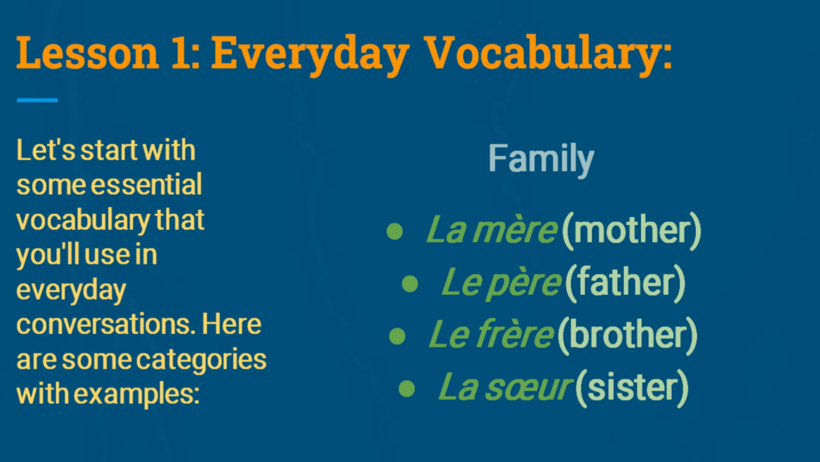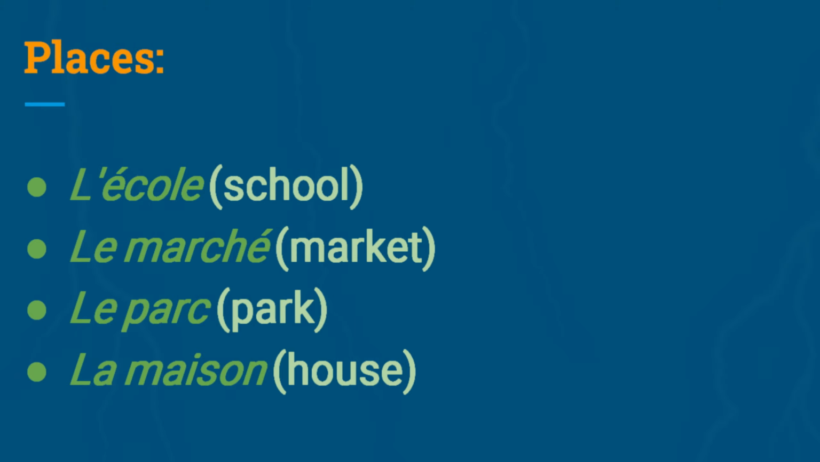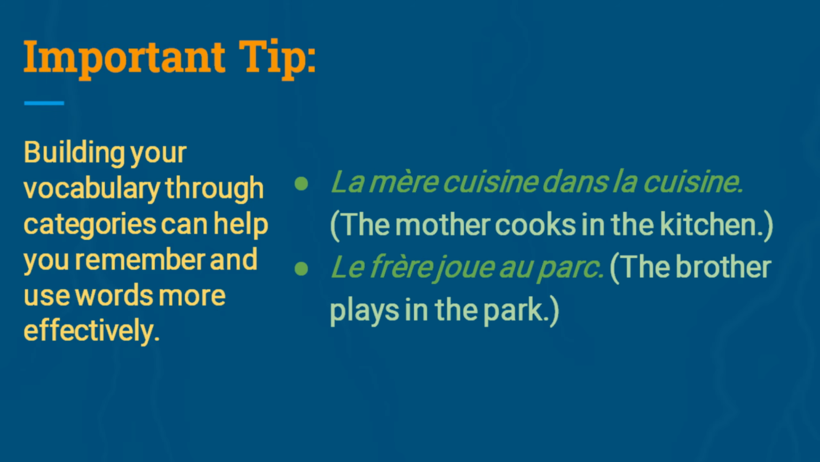Family: la mère, mother; le père, father; le frère, brother; la sœur, sister. Food: le pain, bread; le fromage, cheese; la pomme, apple; le poulet, chicken. Places: l'école, school; le marché, market; le parc, park; la maison, house. Important tip: building your vocabulary through categories can help you remember and use words more effectively.